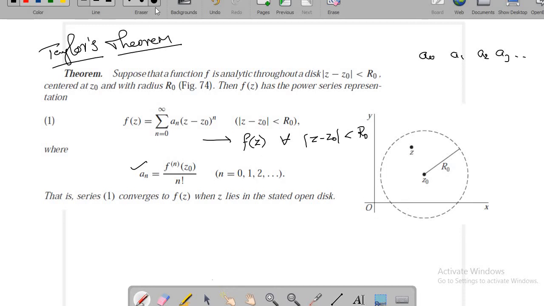Okay, and try to carefully observe this theorem statement. What we need is f needs to be analytic throughout the open disk. When you can construct an open disk around a point at which the function is analytic, then I can write a Taylor series expansion for this function.